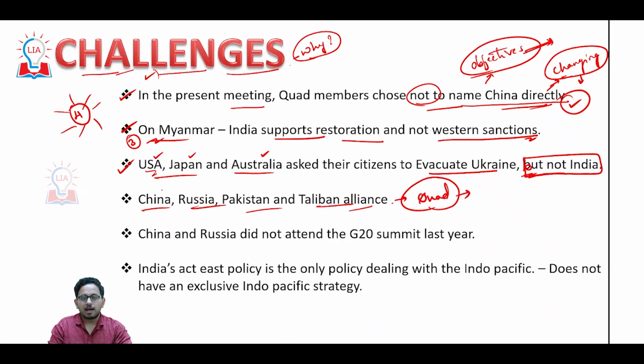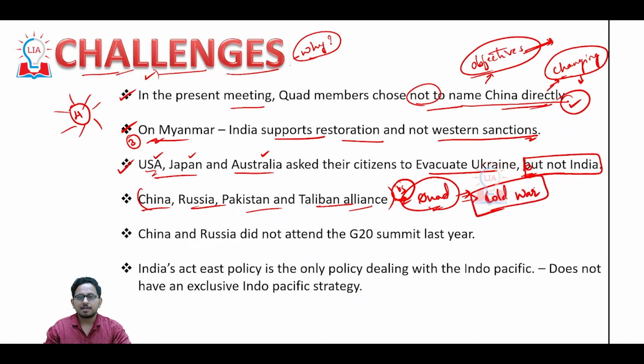When it comes to the alliance of these four members, that is China, Russia, Pakistan and Taliban, they are forming a power block. Power block versus Quad. Now, this situation is set to mimic the Cold War scenario. The entire world is getting grouped based on their foreign policy and military preferences.